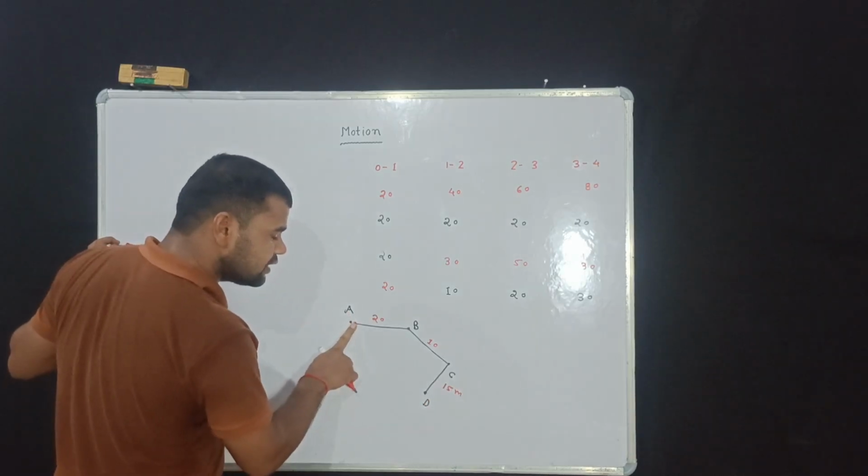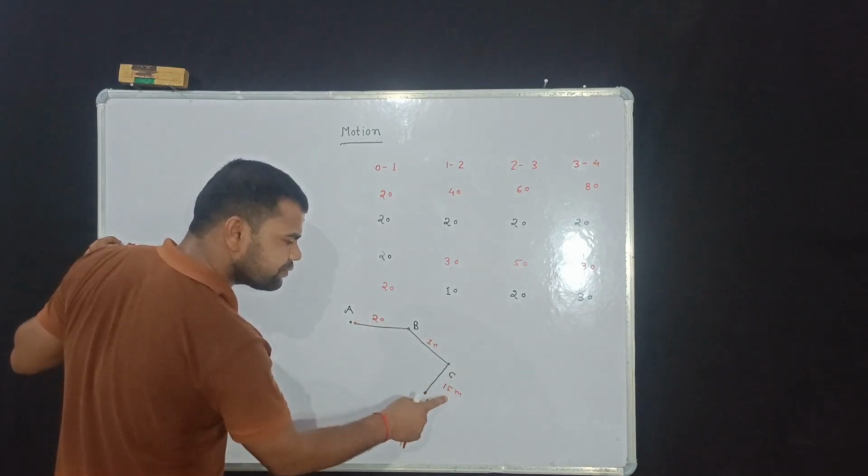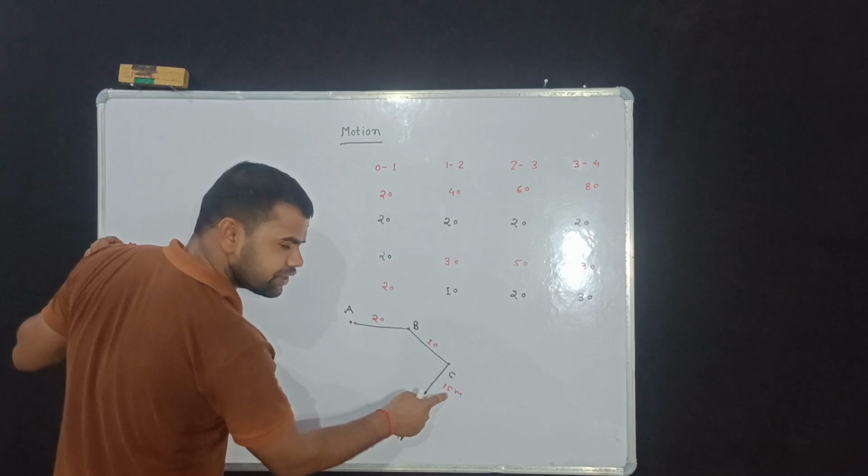The distance traveled from A to D is 20, 10, 15: 30, 45.